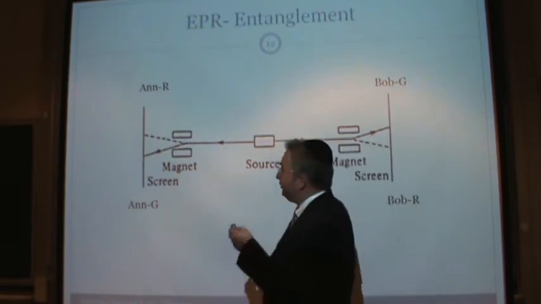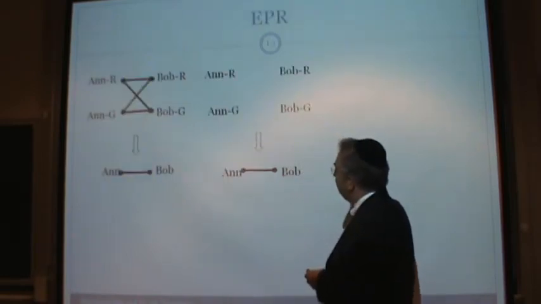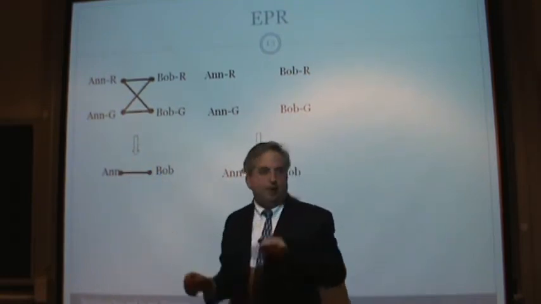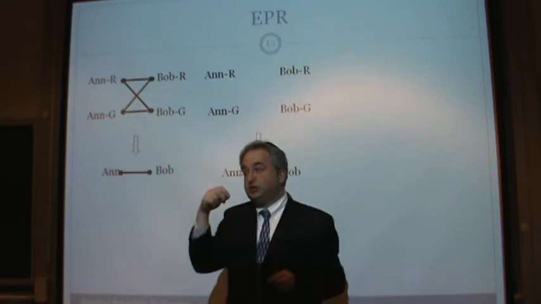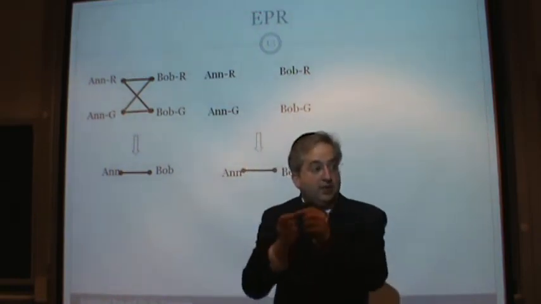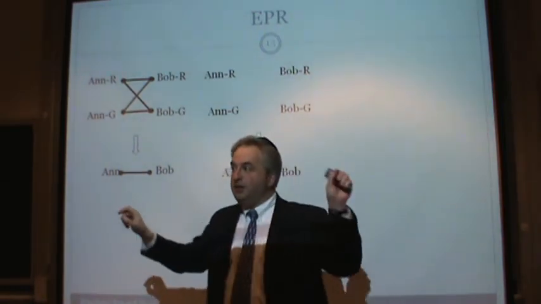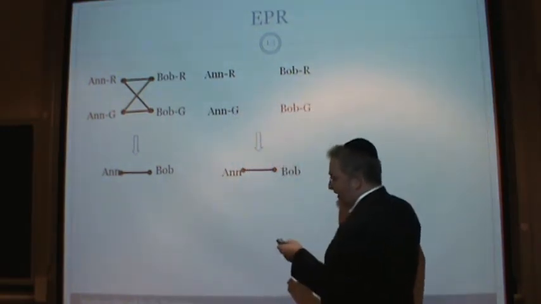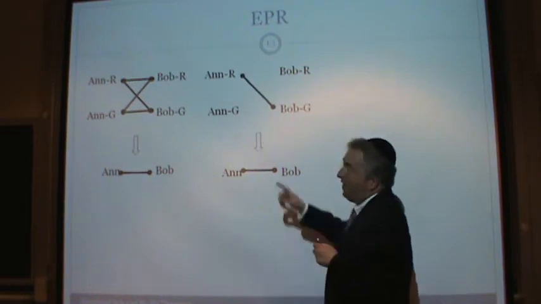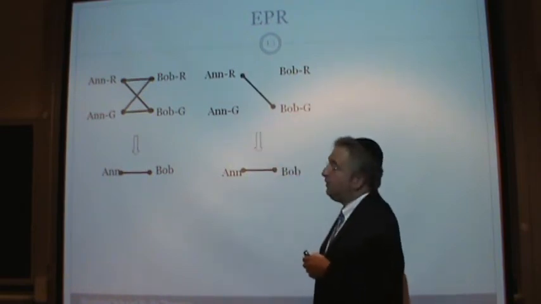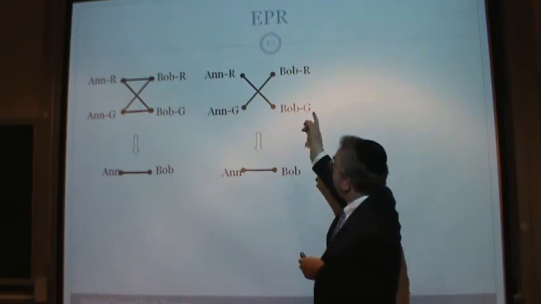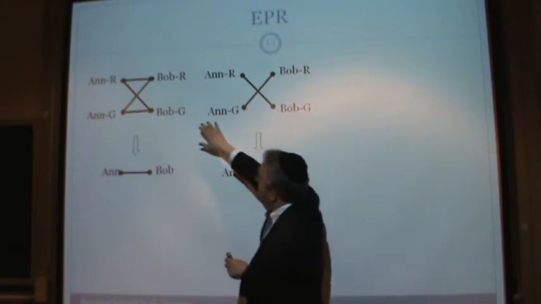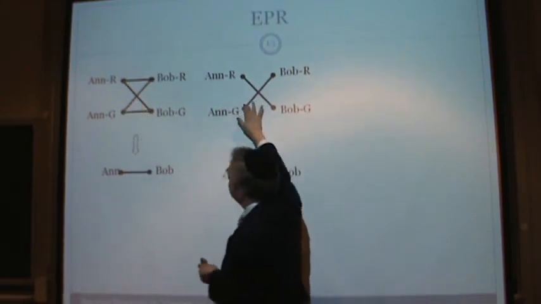One thing for sure that we see, okay, here's what we have. We have Ann and Bob, just like before. But this time, it's not that I send him one particle and her one particle. They both come from a particle with no spin, and I split that particle in two, send one to him, one to her. Okay, and then Ann can have red and green, Bob can have red and green. But now, if Ann is red, Bob is automatically green. And if Ann is green, Bob is automatically red. Okay, so that's a restriction on the space. This is not as big as this space, it's like this.